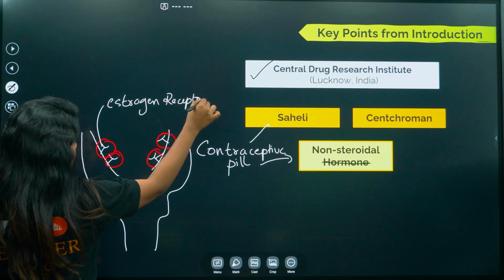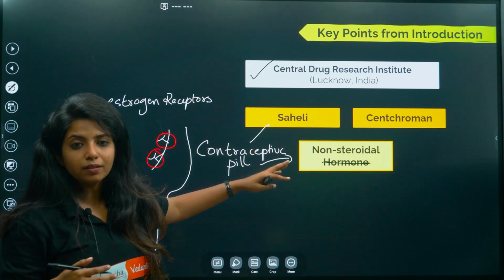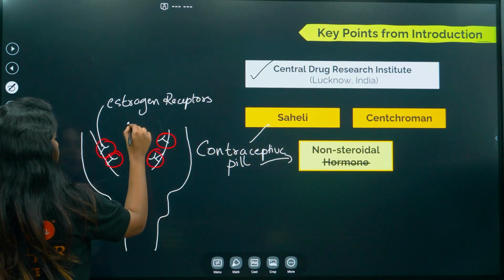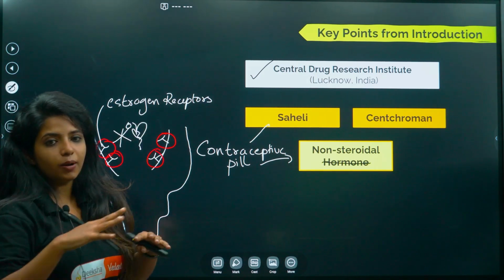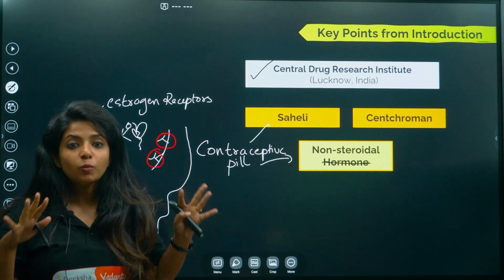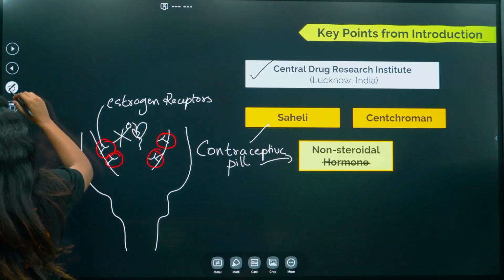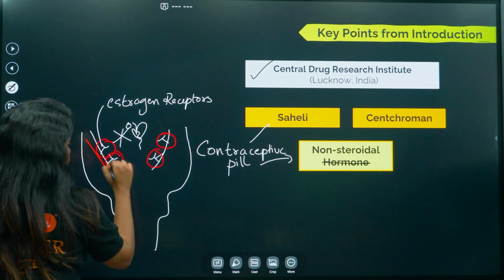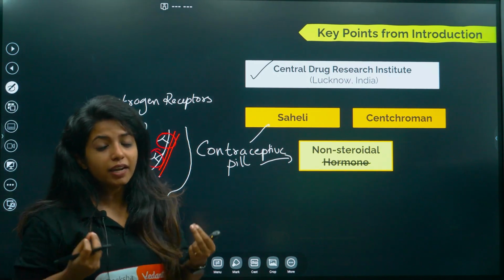Now, when estrogen comes and tries to bind with receptors, and obviously if they are getting modified because of these pills, can the estrogen actually come and bind? No. This particular story will be left incomplete. The estrogen won't be able to come and bind, and if it is not binding, can the endometrium lining be there? Can the endometrium lining be formed? First thing, not be there, can it be formed?